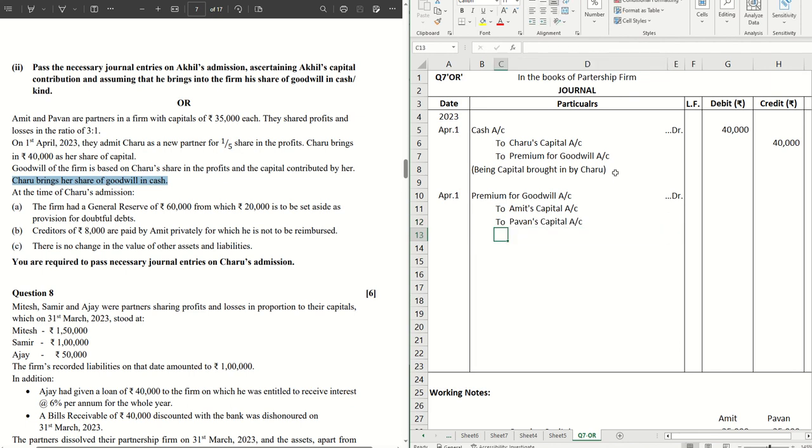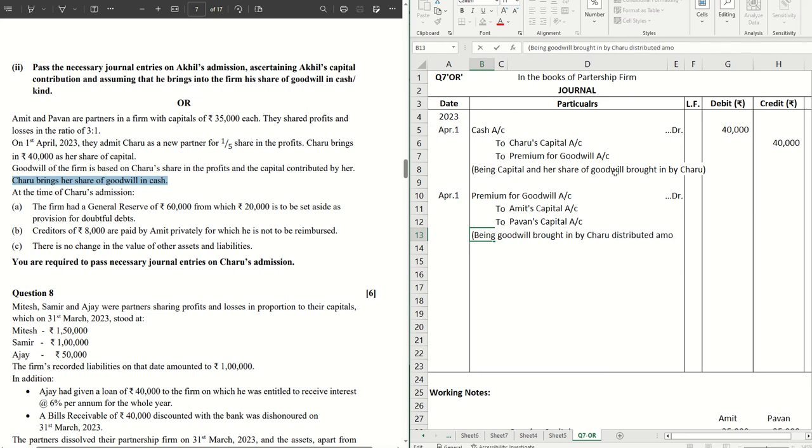Okay, we'll put the amount once we have it. However, let's amend the narration as well here, being capital and her share of goodwill brought in by Charu. Being goodwill brought in by Charu